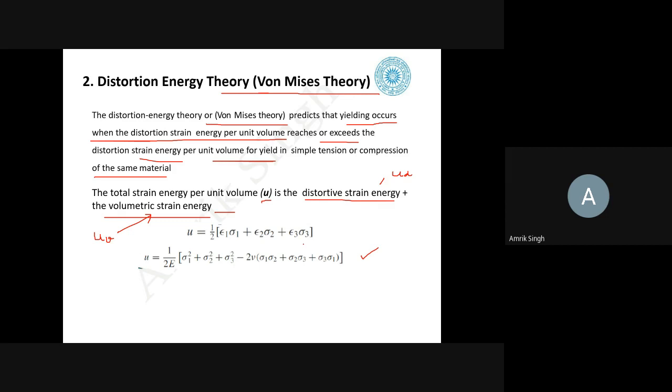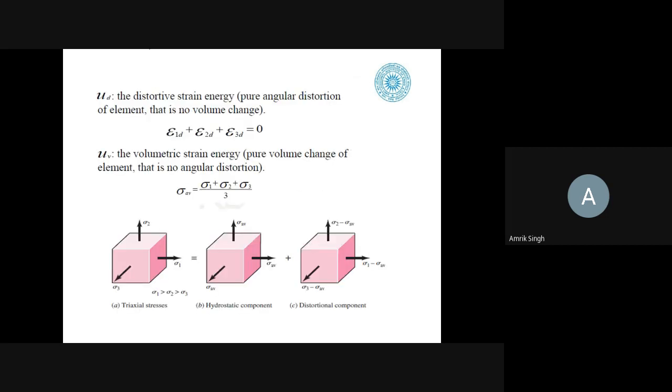So UD is the distortive strain energy, that is pure angular distortion of the element. There is no volume change. So in this case we say the sigma 1, sigma 2 and epsilon 1, epsilon 2 and epsilon 3. Then volumetric strain energy, it is pure volume change, that is there is no angular distortion. For this we have assumed that the average shear stress will be this.